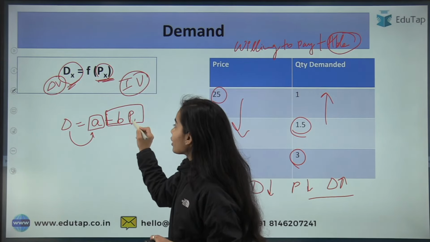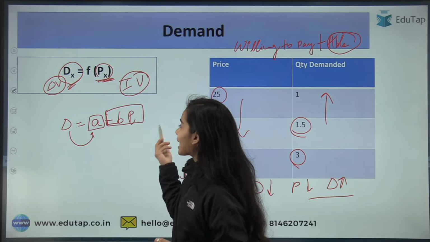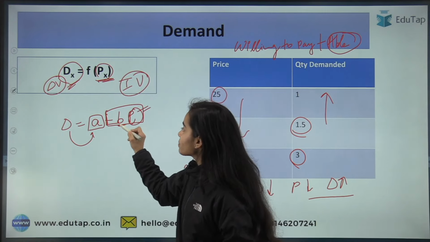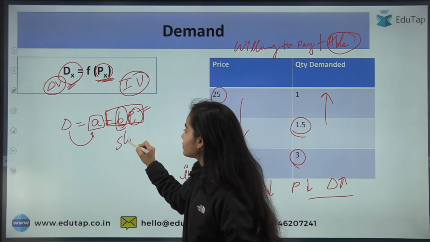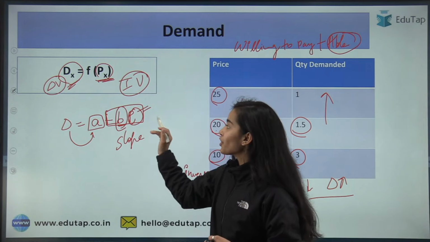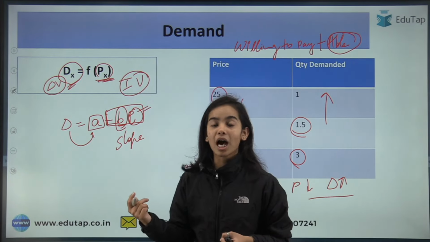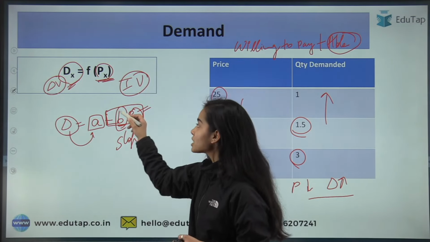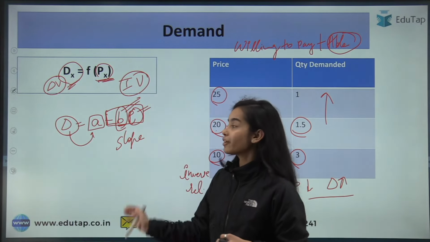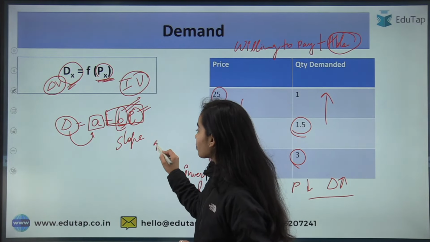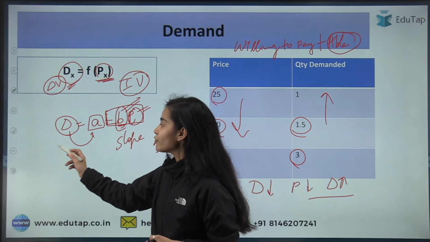Now this P, let's say it is rising. What is this? P is price, I hope you all know. This B is the slope. That is, if the prices are rising by 1 rupee, how much is the demand changing? This is what the slope tells us: if the prices are rising by 1 rupee, then how much the demand will fall by.